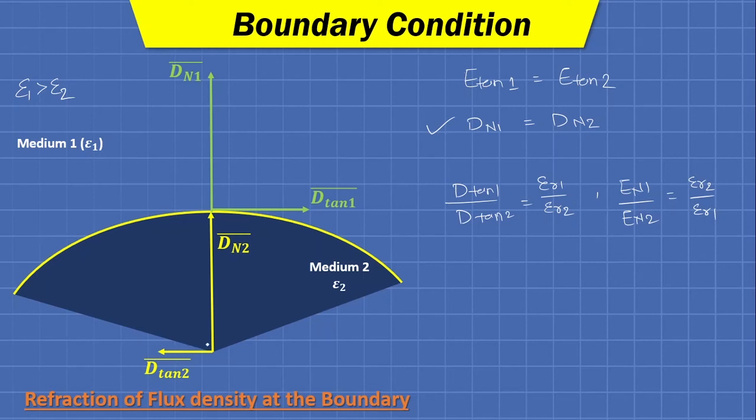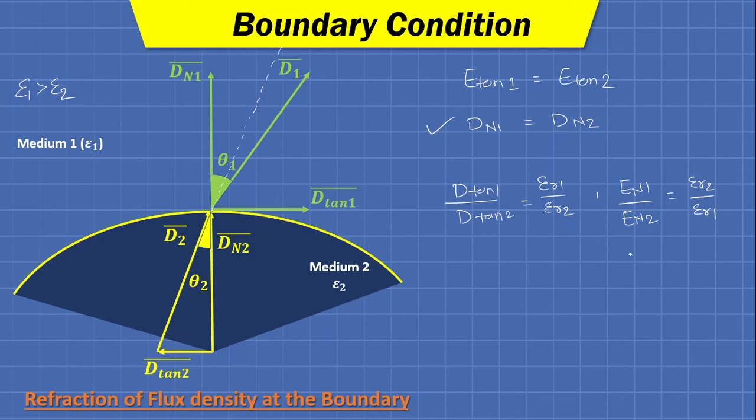Okay, so adding these two components, that is tangential and normal component, we have the direction of D2 bar, that is, in the second medium the direction of density, and in the first medium the direction of density. So we can witness some deflection from its original direction. Fine. So we can have angle theta 1 in medium 1 and an angle theta 2 in medium 2. So from the boundary, the direction of the flux density has been changed.